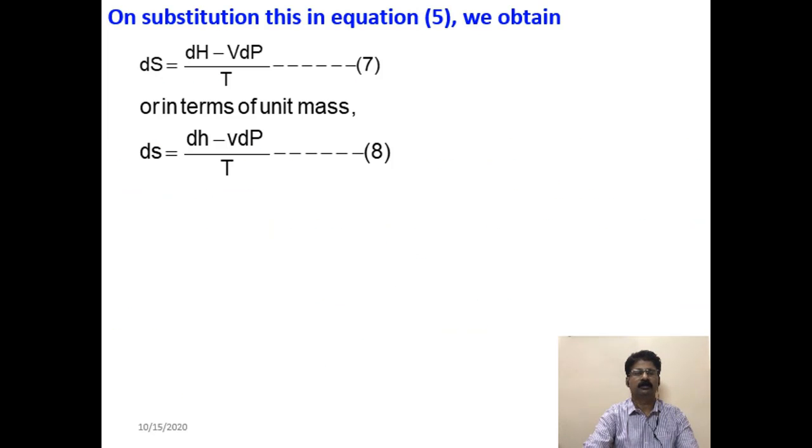So, if you substitute this in equation 5, we get ds = (dh − vdP)/T, or in terms of specific quantities, you write ds = (dh − vdP)/T.